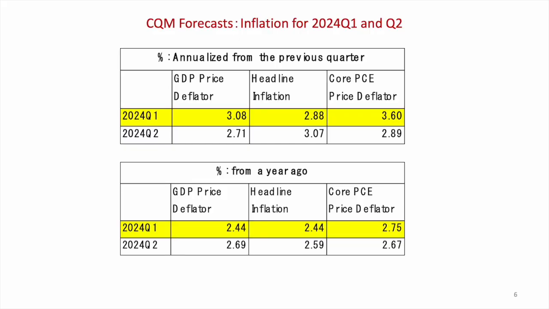These tables are the CQM forecast of inflation for 2024 Q1 and Q2. One of them shows the year-on-year growth rate, which is a focus of the Fed. Looking at these tables, there is no need for the Fed to raise the policy interest rate in a hurry when the economy is slowing down. At the very least, we should pay attention to the CPI and PPI in March.